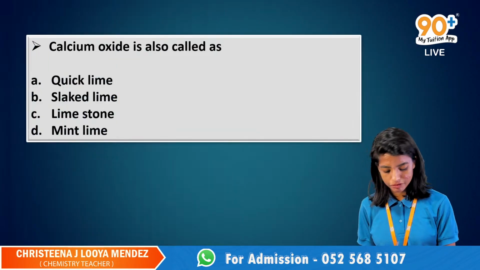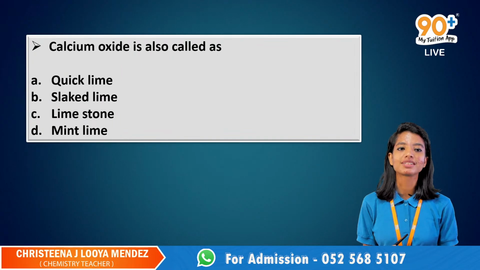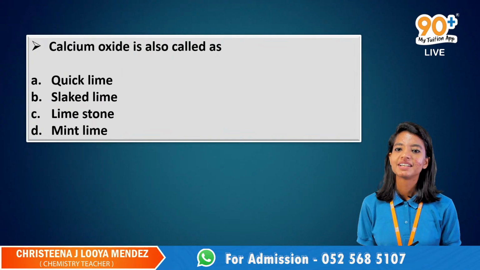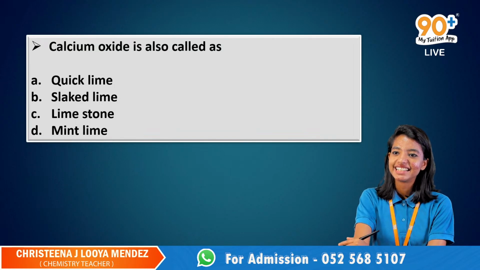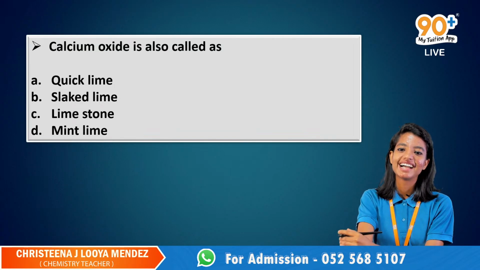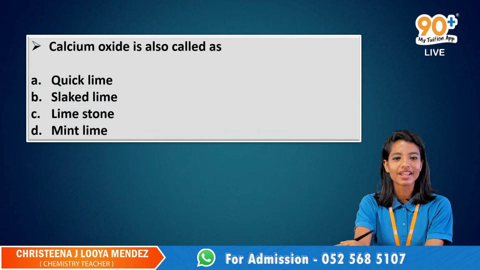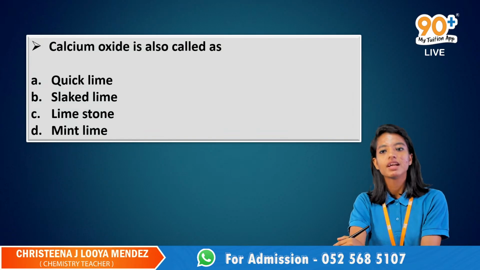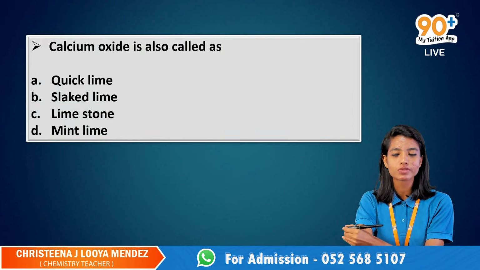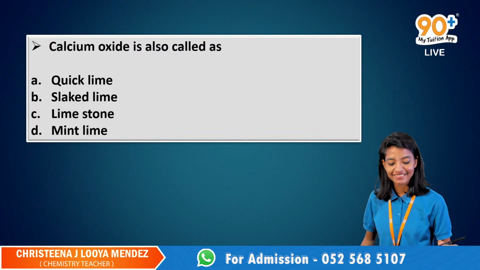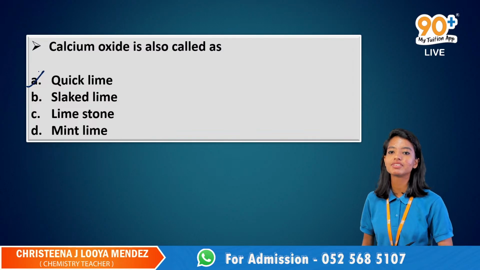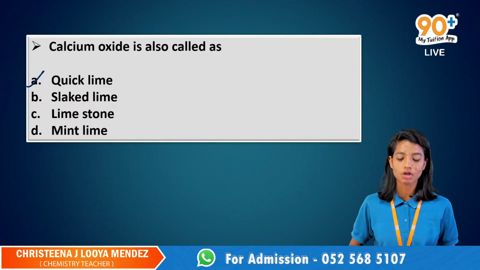Now moving forward. Calcium oxide is also called as mint lime, ma'am. Mint lime, right? Mint lime is my favorite, ma'am, so I'll go with the mint lime. Has anyone chosen the mint lime option? No, it is quick lime. The first option is the correct one. It is quick lime, not the mint lime.